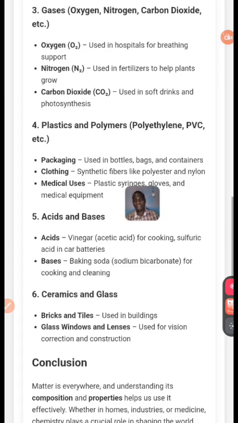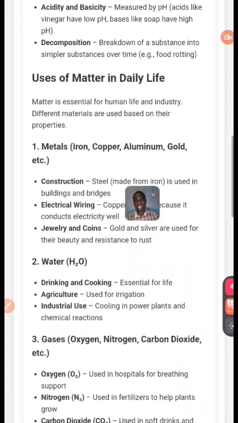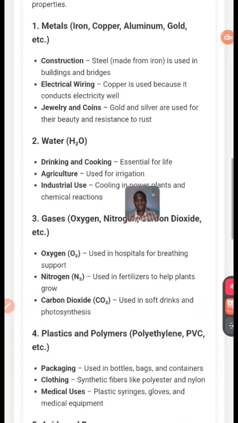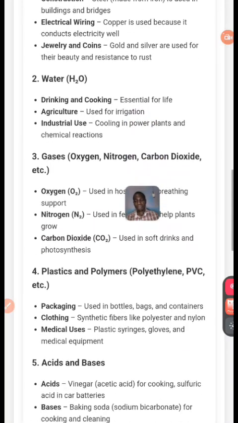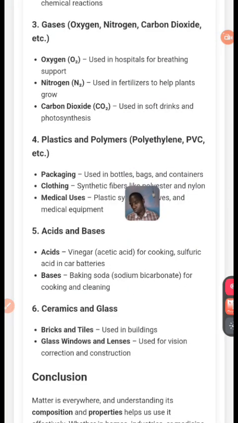Now we have about six of them: metals, water, gases, plastics and polymers, acids and bases. All these things are matter. What we are explaining here is the uses of matter. What are they using matter to do? Are you hearing now? That's what we are explaining here. You must understand it. Now, let's move to the next one.